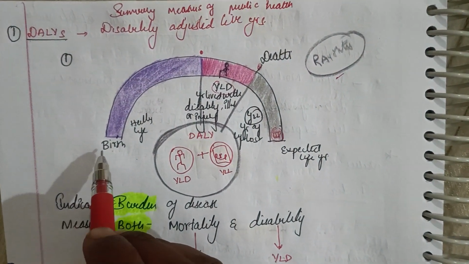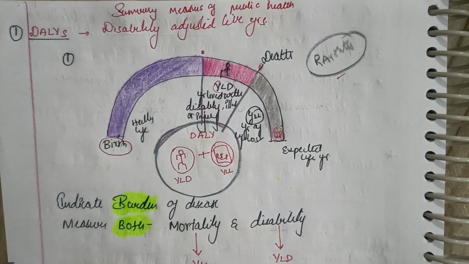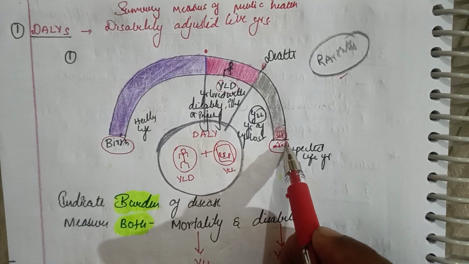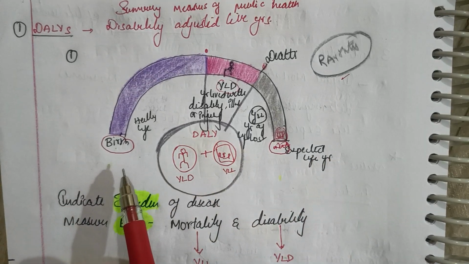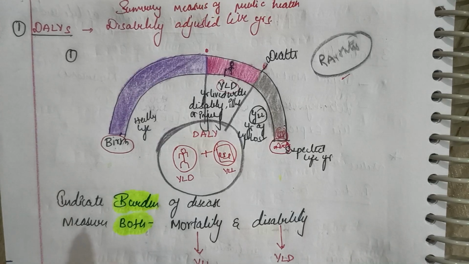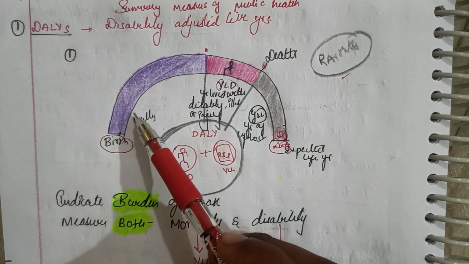So, rheumatoid arthritis, the first point we need to understand, this is the birth of a patient. This is the normal death of a patient or the person. This is the birth of a person and this is the death of a person. Now, there is a healthy life going on.